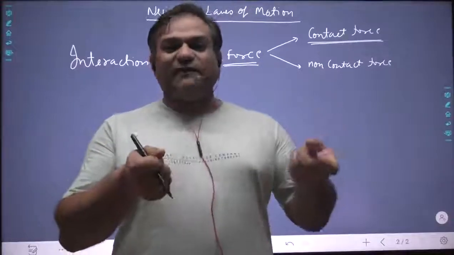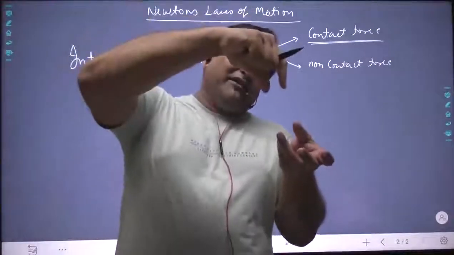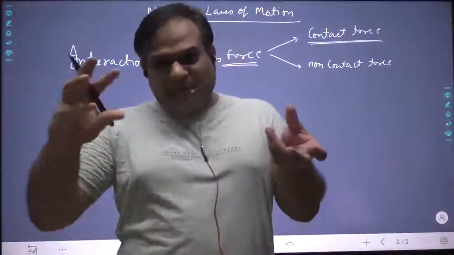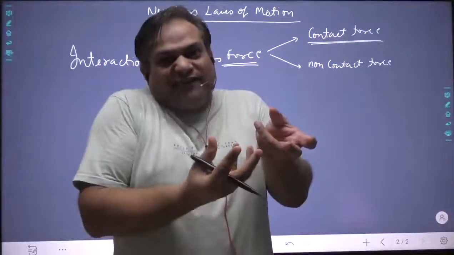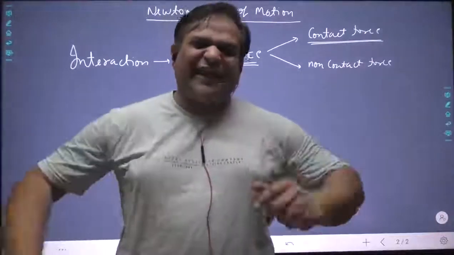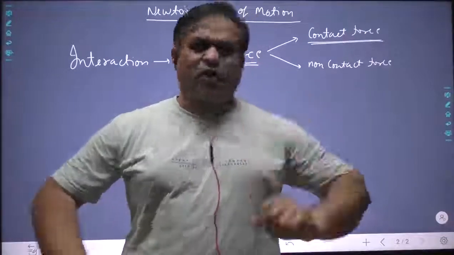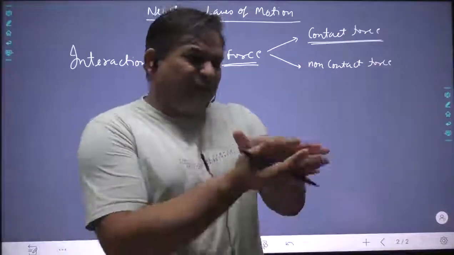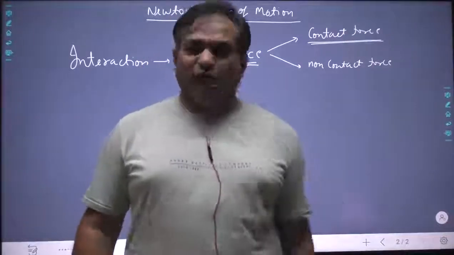We had a copy, and on the top of the copy we put a coin, and below that copy we put a magnet, and when we move the magnet, the coin moves. Is there any contact between magnet and coin? No. But there is a magnetic force. That is a non-contact force.